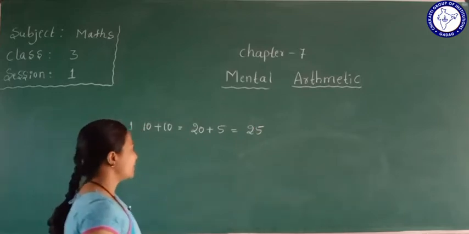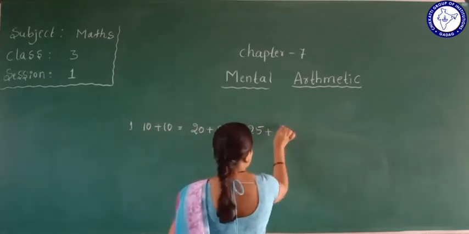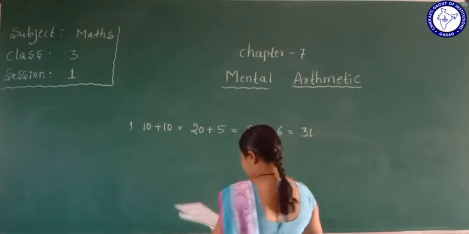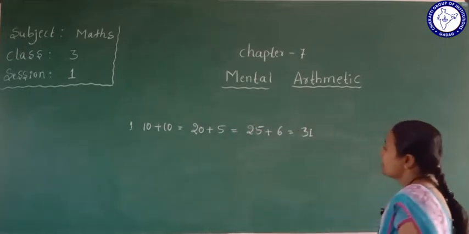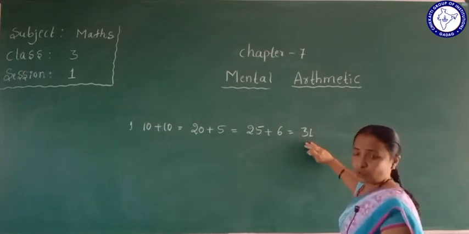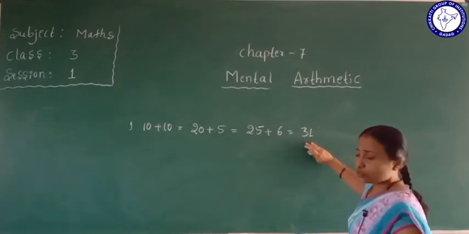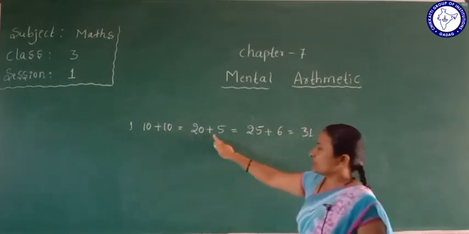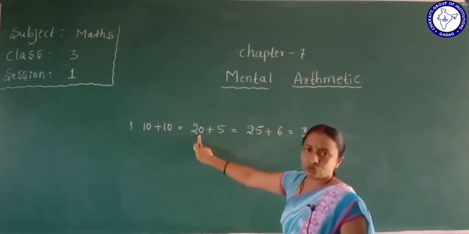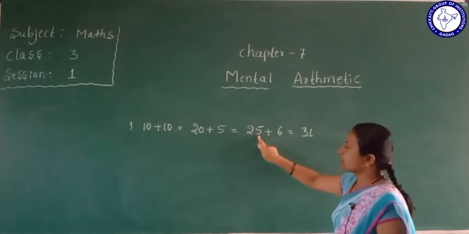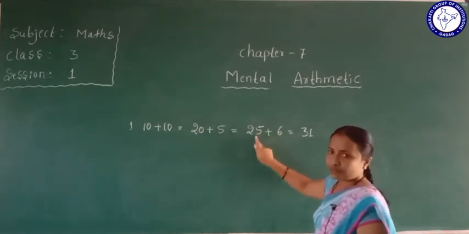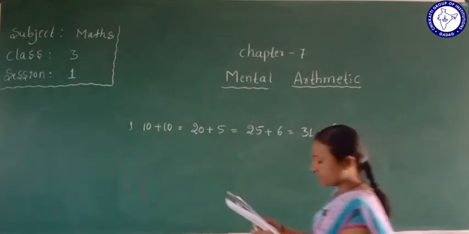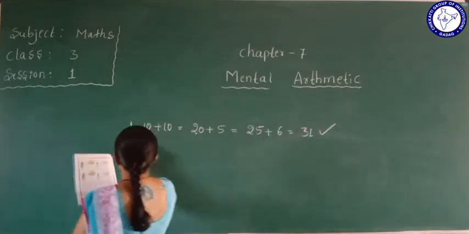In 25 they add 6, so the answer is 31. Is this true or false? Yes, 10 plus 10 is 20. We add 5 to 20, we get 25. Add 6 to 25, we get 31. This is the correct answer. Next one they have given here. See, the second one.